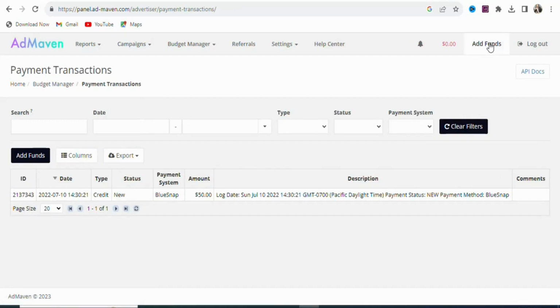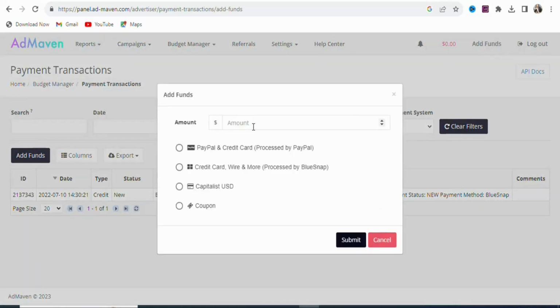To deposit money, you are going to click right here, add funds. Once you click on add funds, you are going to select any of these payment methods that you want to use to deposit money into your account. If you want PayPal, credit card, you can do that. Credit card, wire transfer, more, you can do that. Capitalist, coupons, any of them that you want, you can select it and then use it to deposit money into your account. The best part is that you can deposit $50.